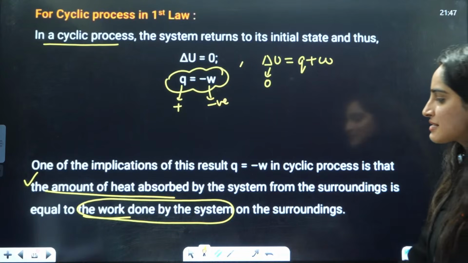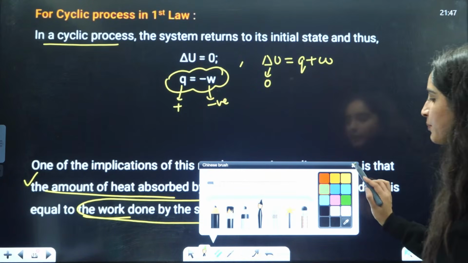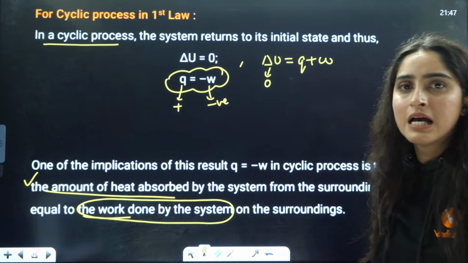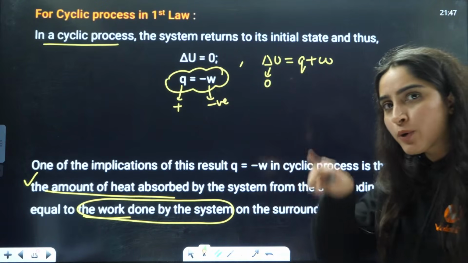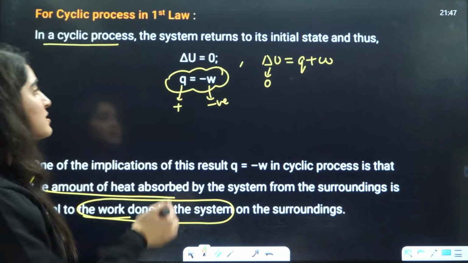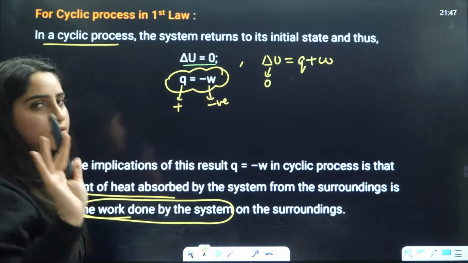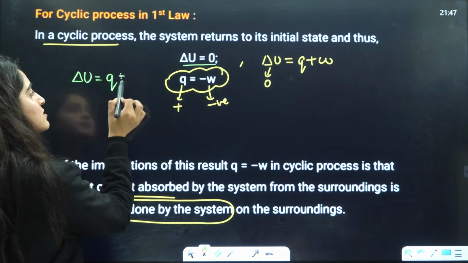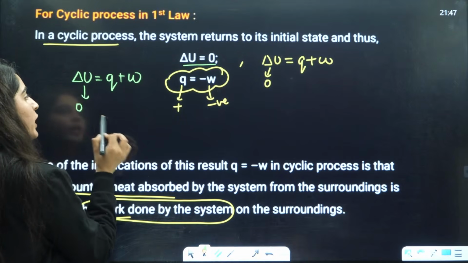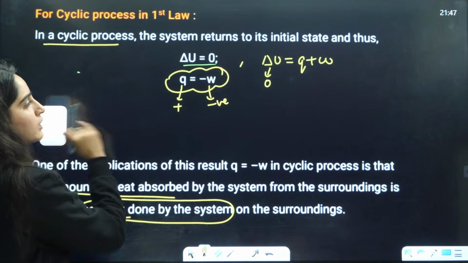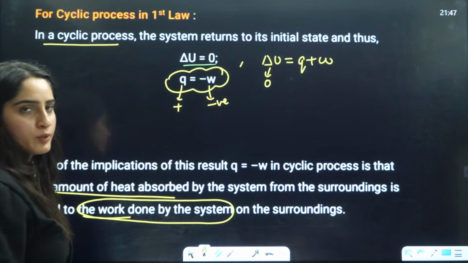Next is the cyclic process. Talking about the cyclic process, we know that all the state functions change is 0. That means delta U is going to be 0 here. So if you put this here, delta U is equal to Q plus W. If this is 0, then Q is equal to minus W, right? So this is what we have written here, that Q is equal to minus W.